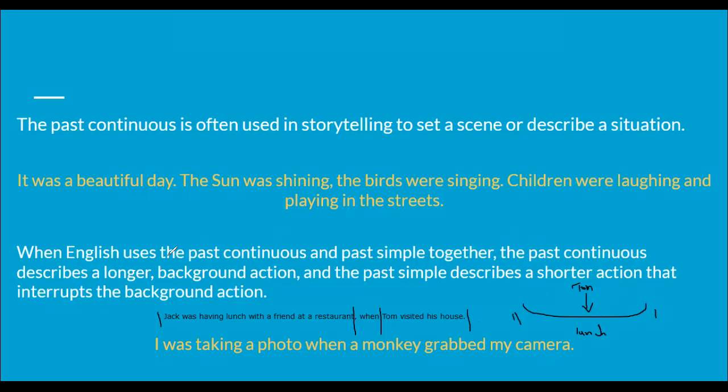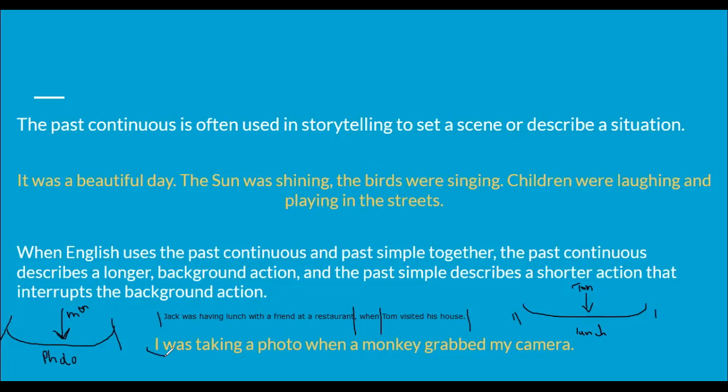So this is usually how we use continuous and simple together in storytelling. I was taking a photo when a monkey grabbed my camera. So you are on vacation somewhere, as a tourist, and you are in the process of taking a photo, right? You are setting up your camera. So the process of taking a photo. I was taking a photo when a monkey, from wherever you're visiting, the jungle or wherever you are as a tourist, so at this moment, a monkey grabbed my camera.